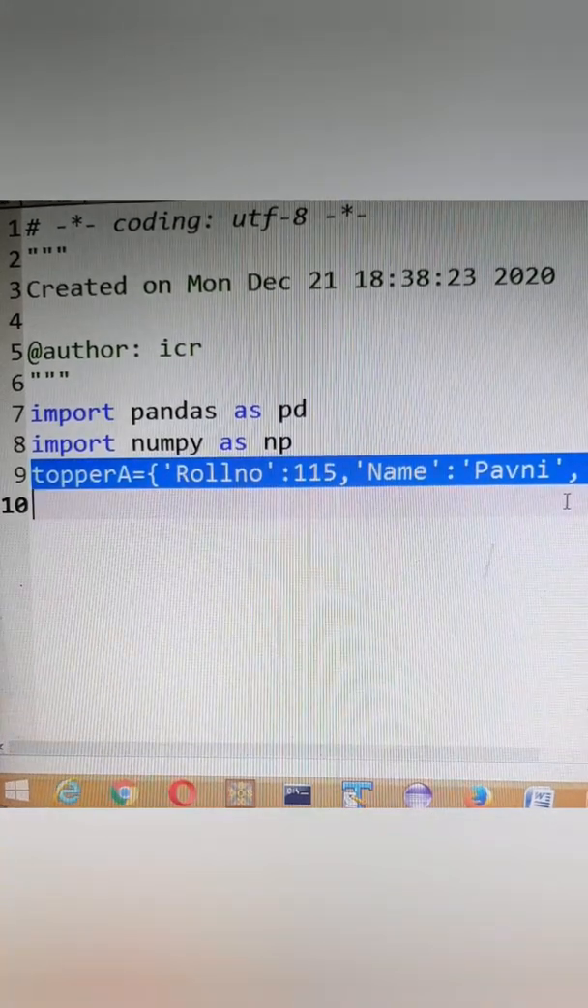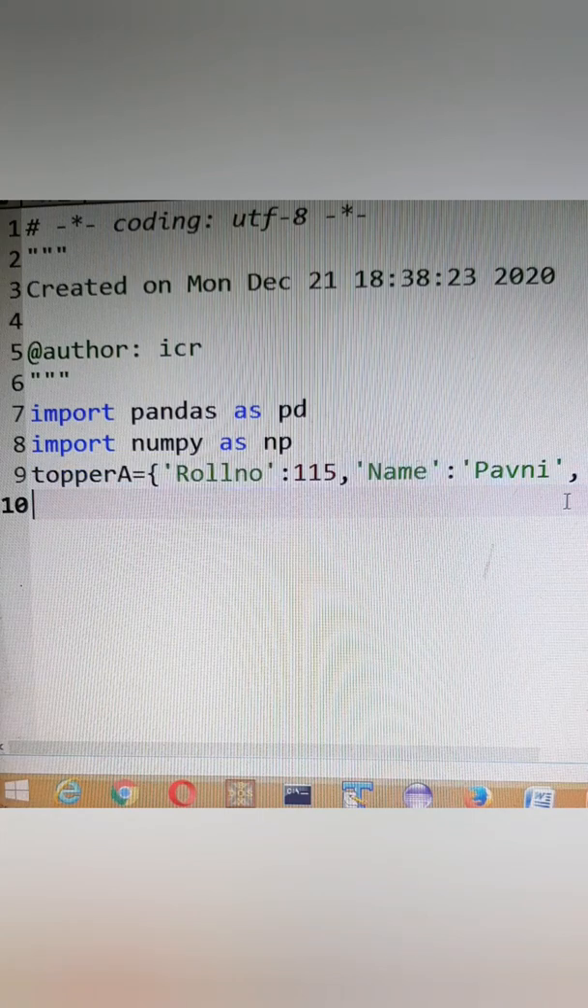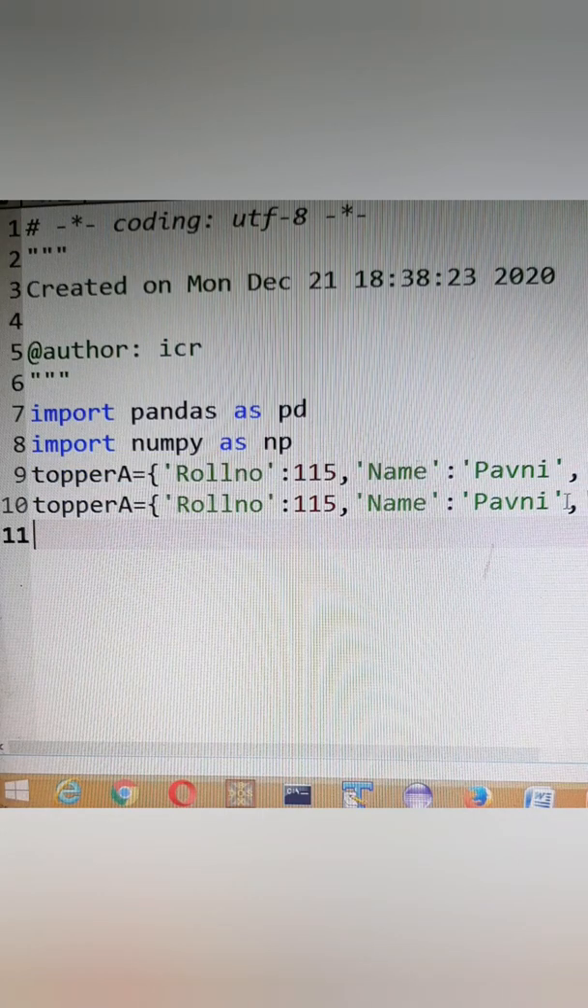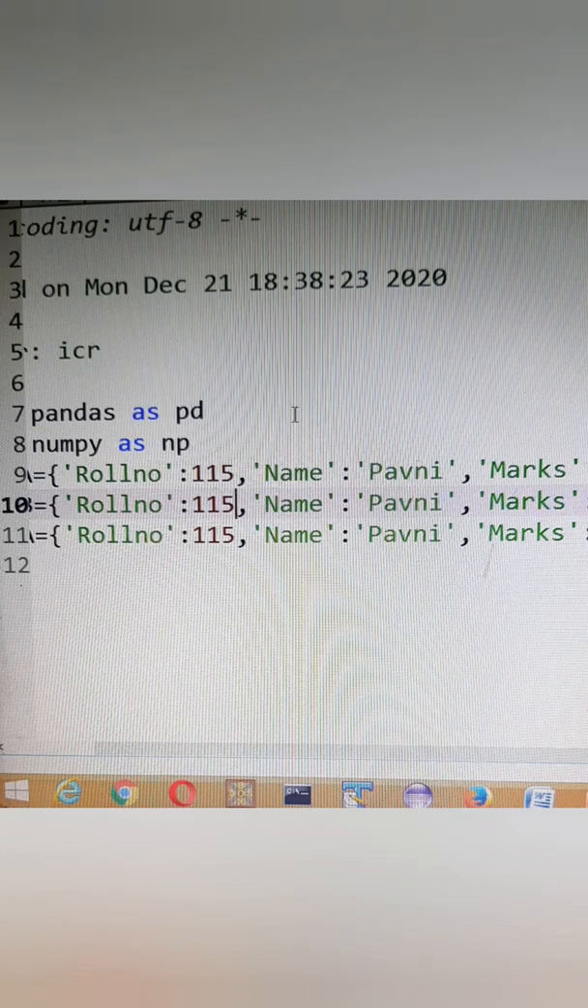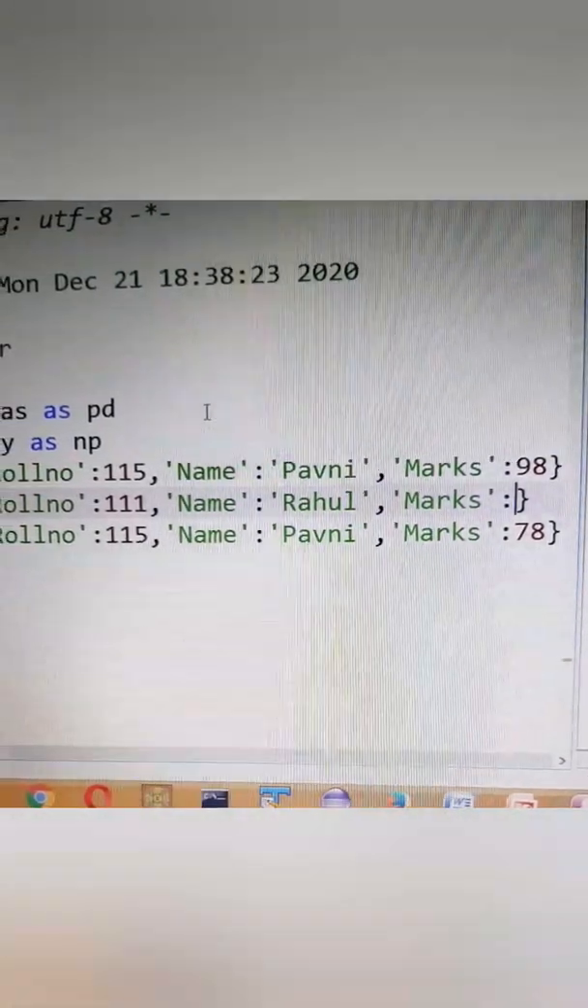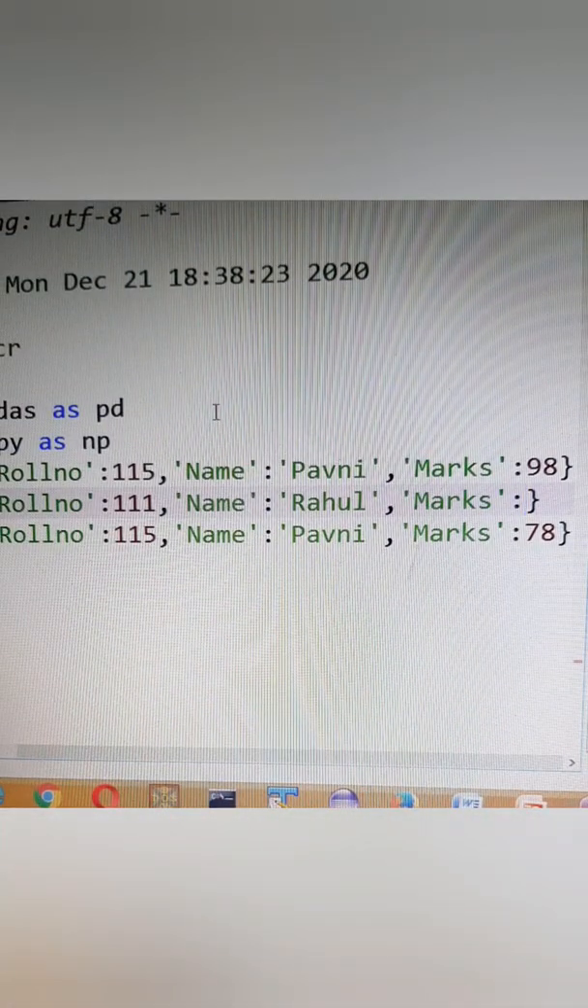So I'll just copy this line and then paste it over here. This will become topper B. Roll number I can keep something else like 111. Name I can keep like Rahul. And his marks as 89. Here I can keep something like 98. Here we will give something different as marks because these are topper students, so 95.